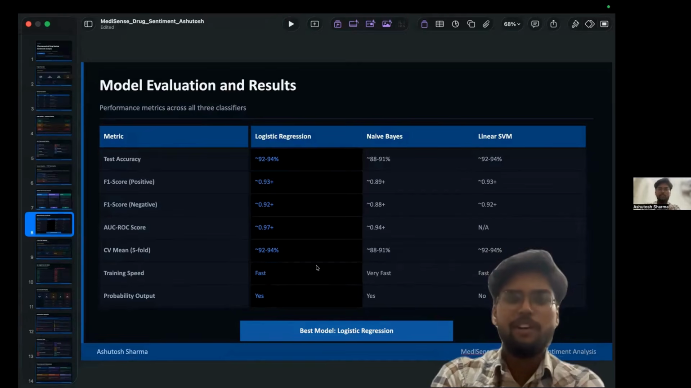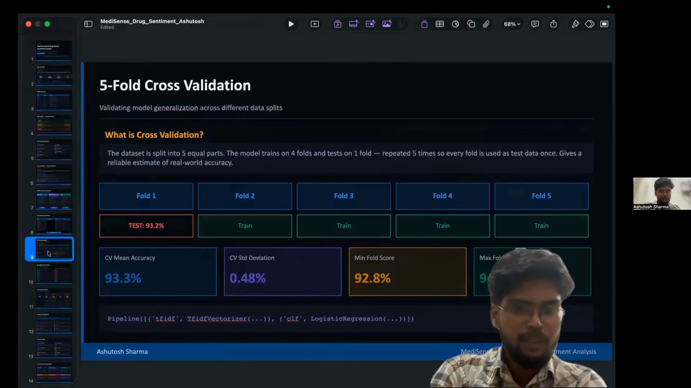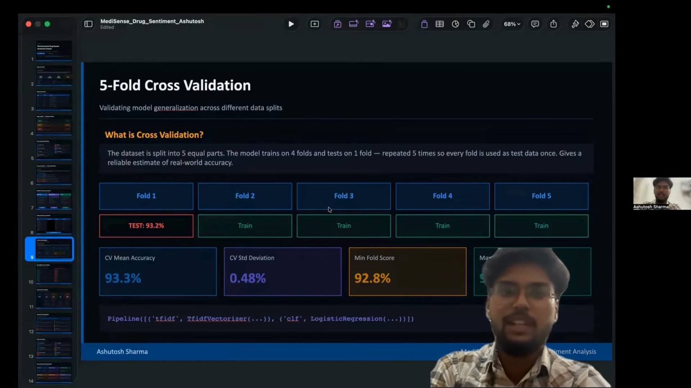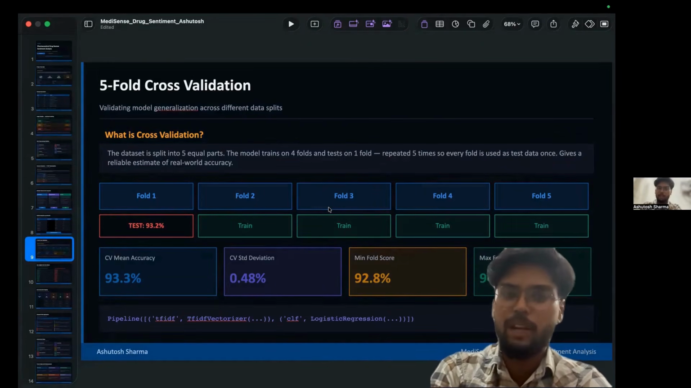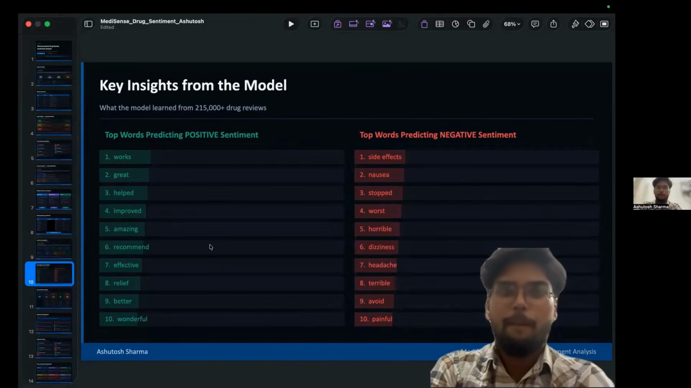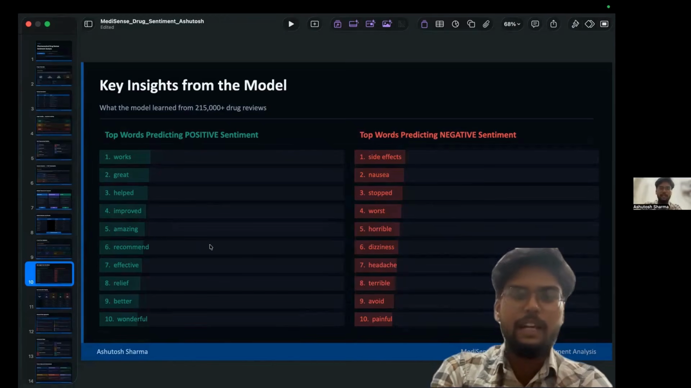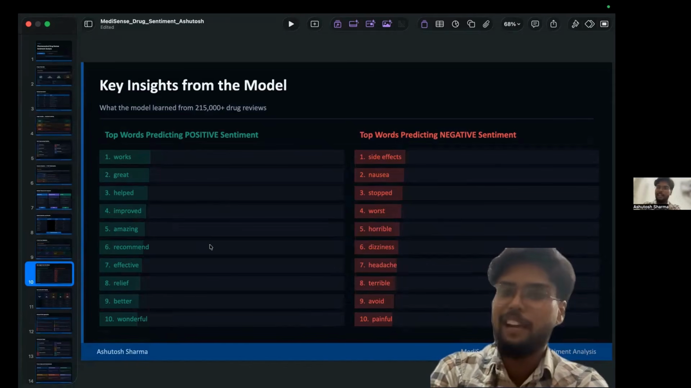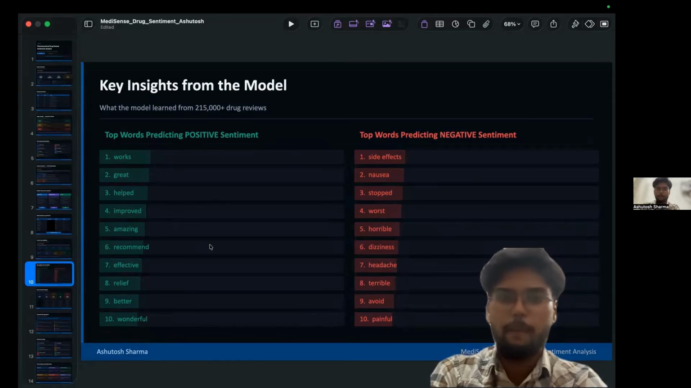Then we also did cross validation. To ensure the model generalized well, I used five-fold cross-validation. The mean accuracy was 93.3%, with a standard deviation of 0.48%. This indicates stable performance. Key insights: positive indicators like work, great, helped, improved, relief. Also, negative indicators like side effects, nausea, headache, worst, painful. This demonstrates that the model learned meaningful healthcare related patterns.